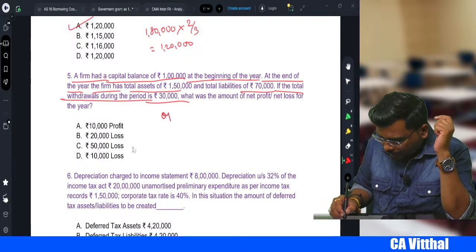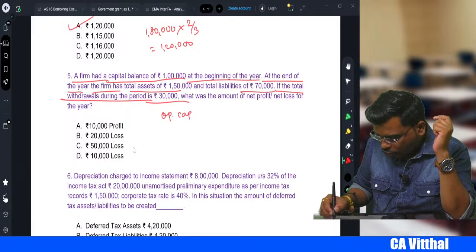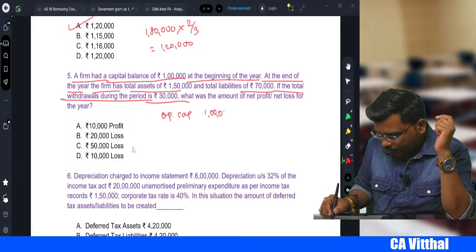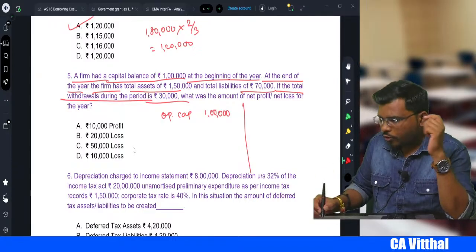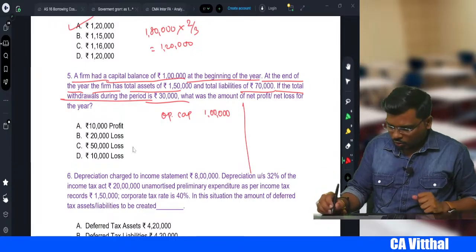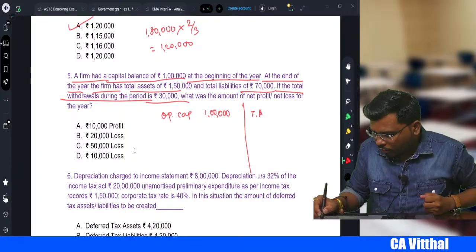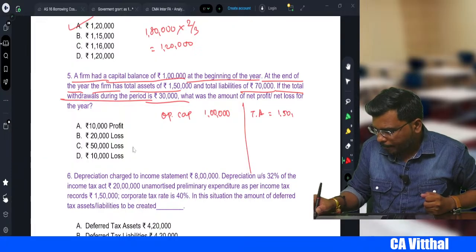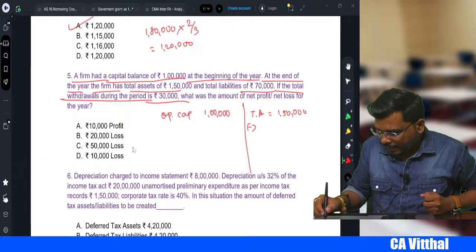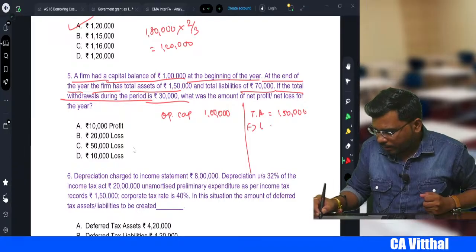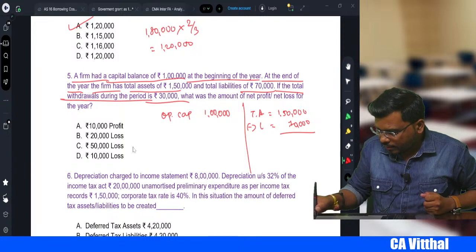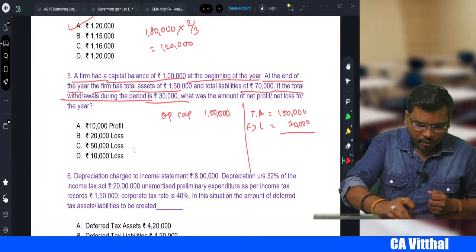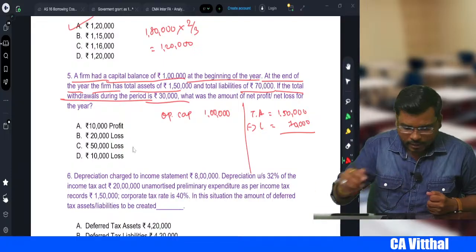We know the opening capital, 1 lakh. Now, do we know the closing capital, sir? No. But they have given total asset 1,50,000 minus liability 70. So your closing capital becomes 1,50,000 minus 70 is equal to 80.